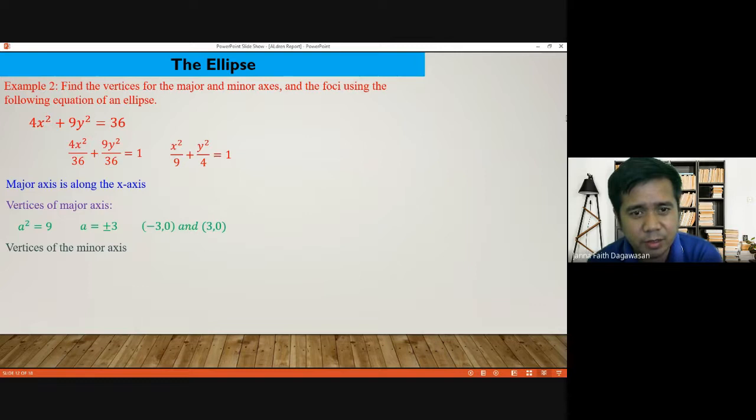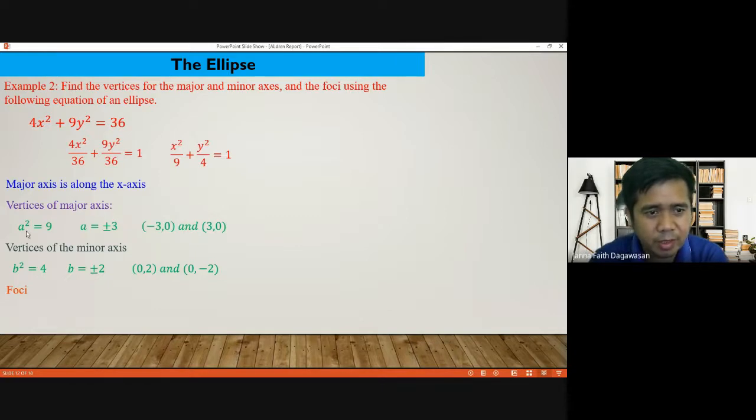Vertices of the minor axis. B squared is equal to 4. B is equal to the square root of 4, which is positive, negative 2. So our vertices for the minor axis are 0, 2, and 0, negative 2. How about the foci?